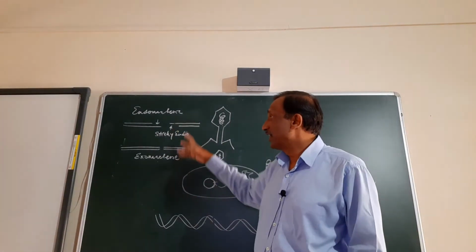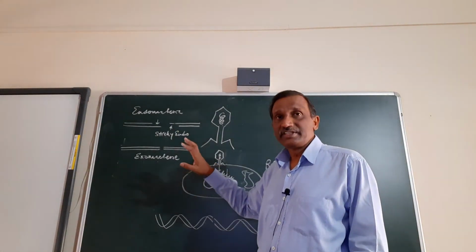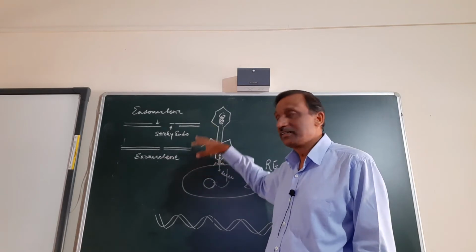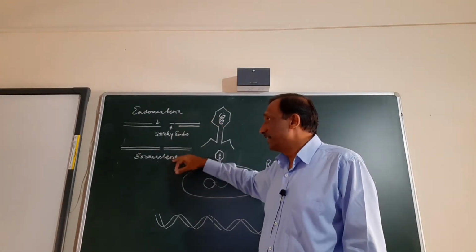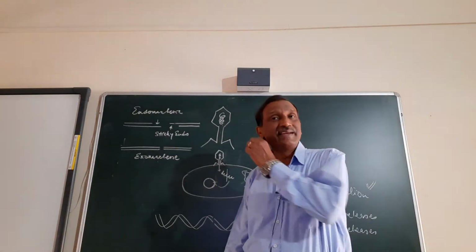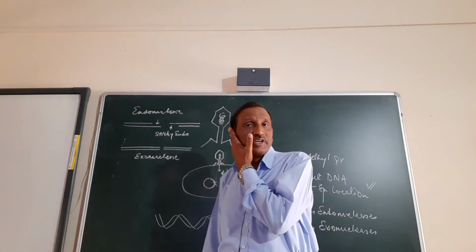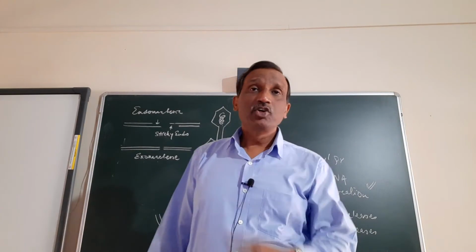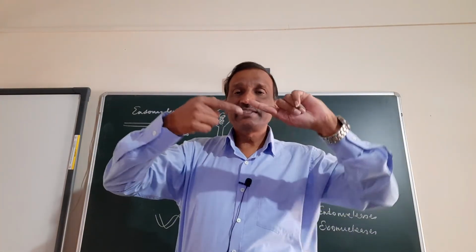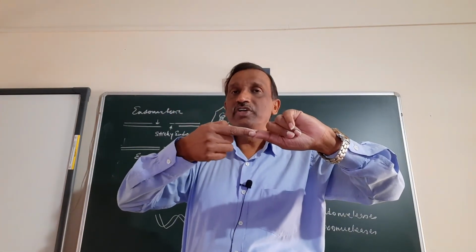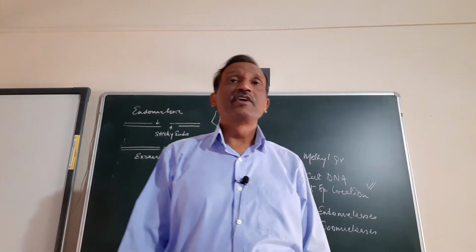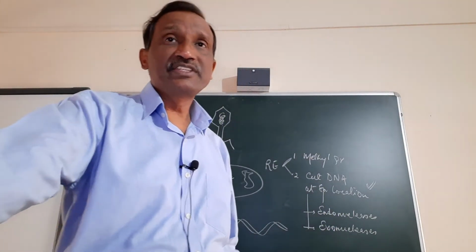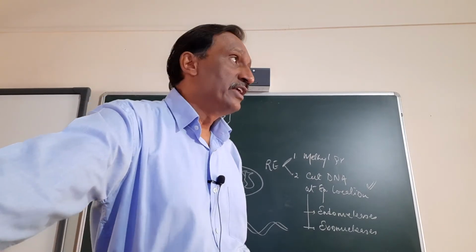ठीक है? Now we had the restriction enzymes, which are of two types, that is endonuclease and exonuclease. And exonuclease used to create blunt ends which cannot be rejoined. ठीक है? Whereas endonucleases used to cut with sticky ends which can be rejoined to make recombinant DNA. ठीक है? तो ये हो गया. Now, the first restriction endonuclease, HindIII.